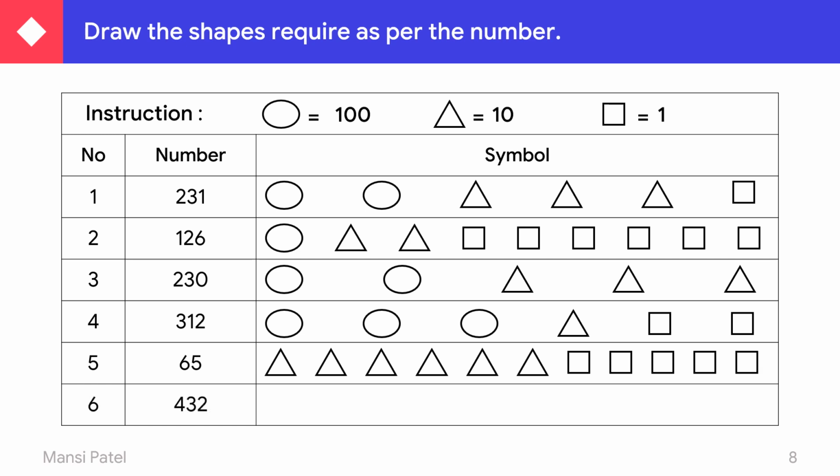Your last number, 6. 432. 4 in the place of hundreds. That's why we have to draw 4 circles. 1, 2, 3, 4. Then 3 in the place of tens. And which symbol are we using for tens place? Triangle. So we have to draw 3 triangles. 1, 2, 3. And 2 in the place of ones. So we have to draw 2 squares. 1 and 2.